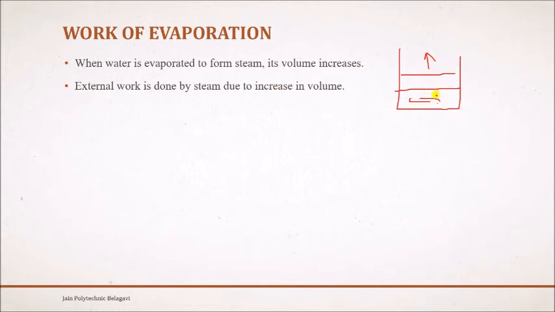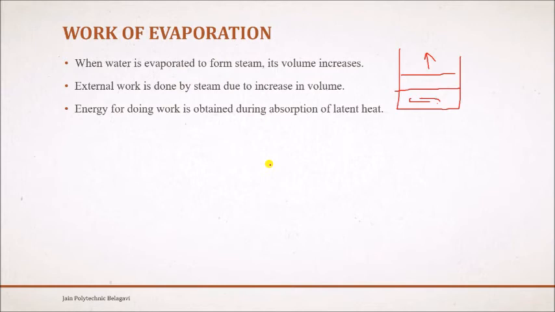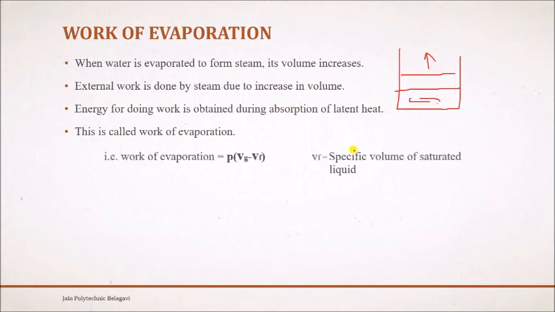That's what we have explained. Whenever the water is heated, it starts expanding, and the work is done on the piston, so the piston starts moving upwards. Energy for doing work is obtained how? During absorption of latent heat, when the change of phase takes place and water is converted into steam. The energy for doing work is obtained during this absorption of latent heat. This is what we call the work of evaporation, right? We'll see what the formula is.